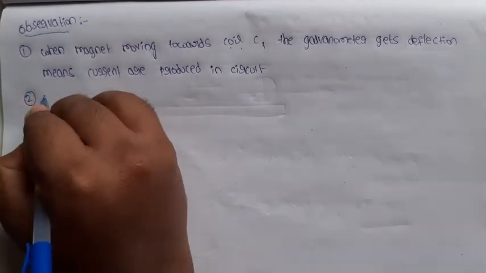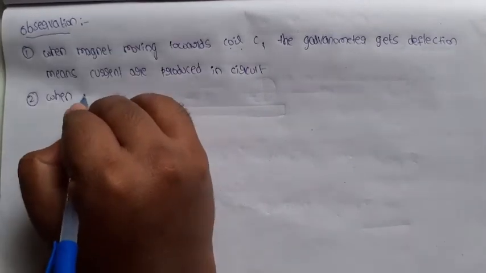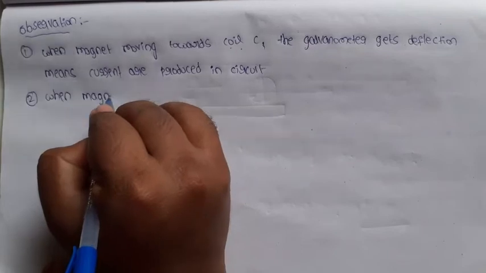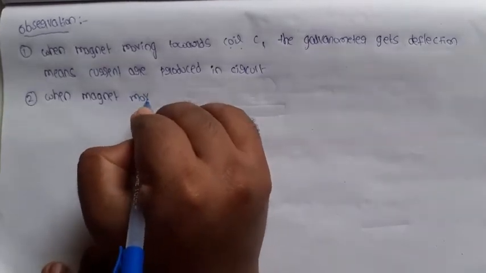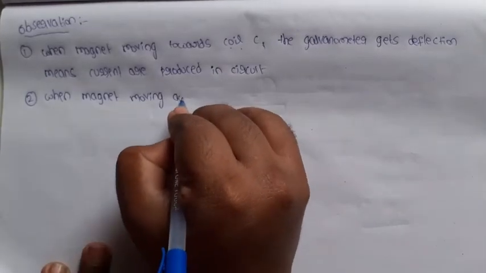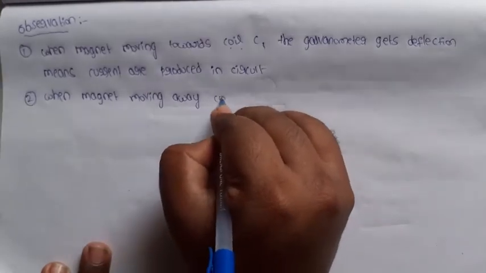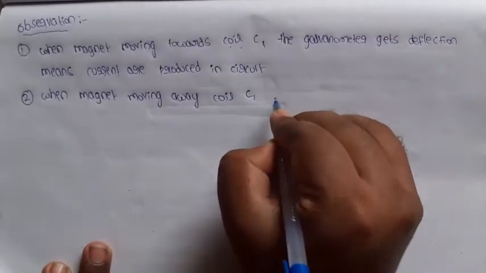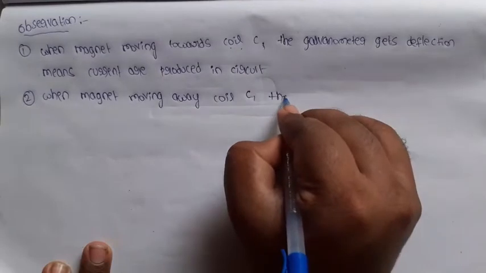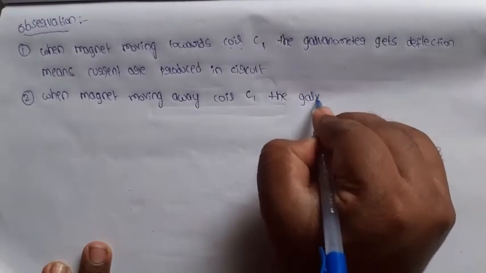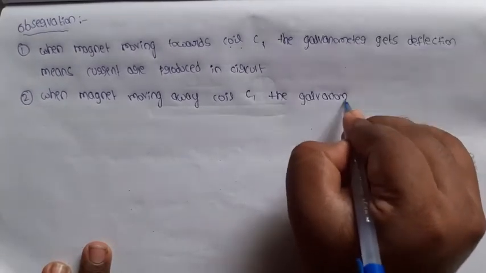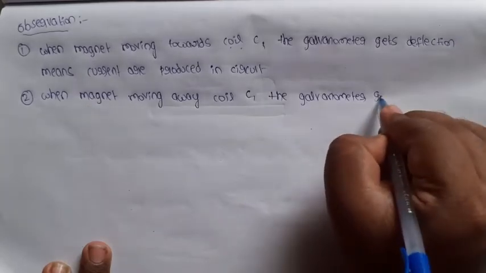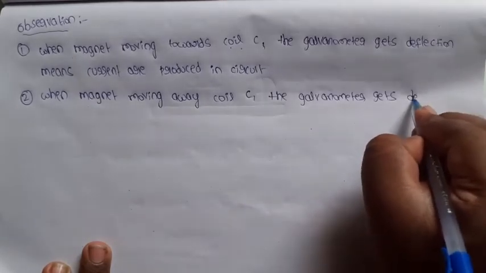Second, when the magnet is moving away from the coil C1, the galvanometer gets deflection.